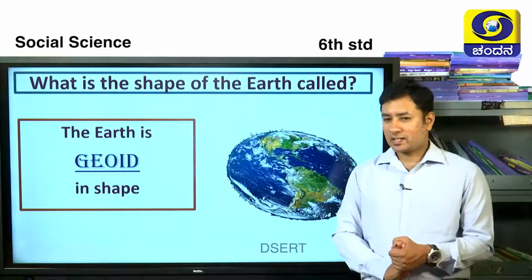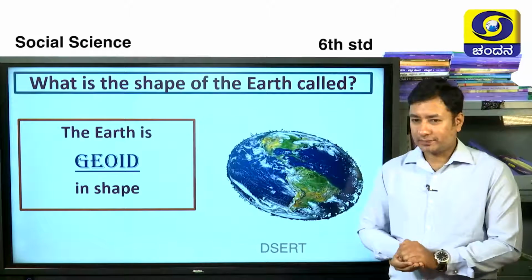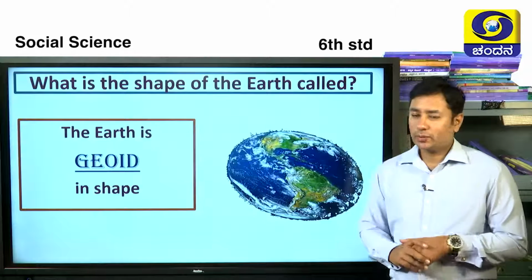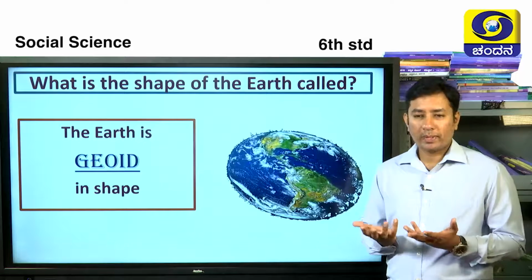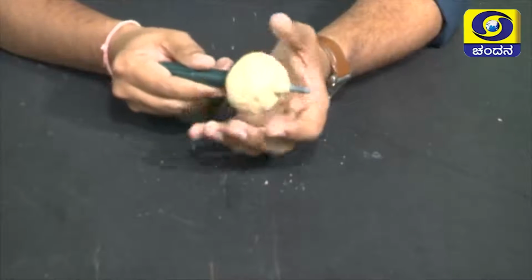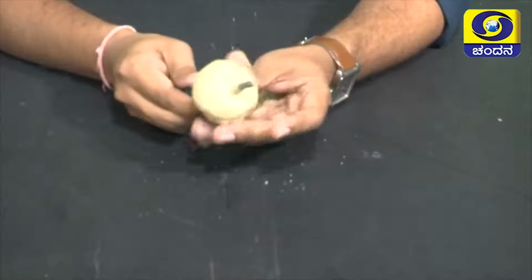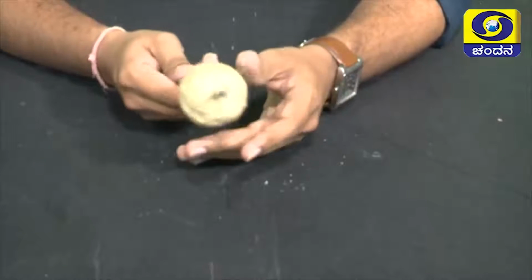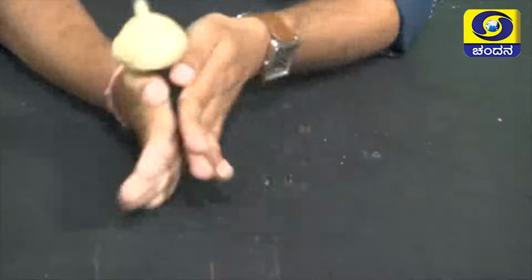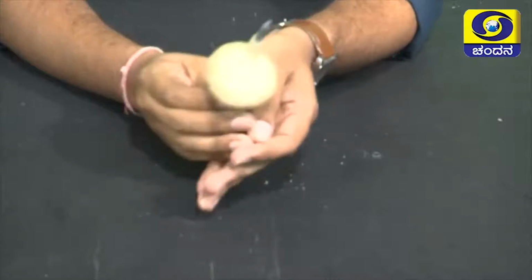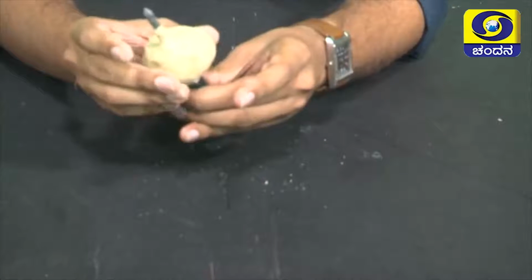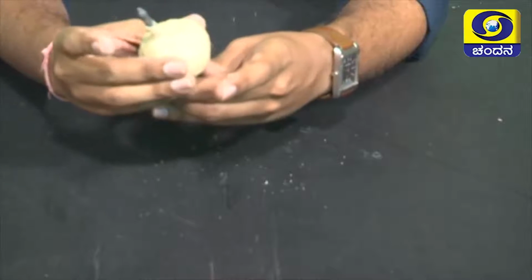Children, in your past class you have learnt about the shape of the earth, which is geoid. You are mostly aware of this. Now let's do an activity to see how the geoid shape would have been taken by the earth. Children, when your mother is preparing chapati, take a big dough out of it, attach it to a twig or a stick and churn it just like this. Any heavenly bodies, that is, the bodies present in space, if they are rotating just like the earth, then they take the shape of a geoid just like this.